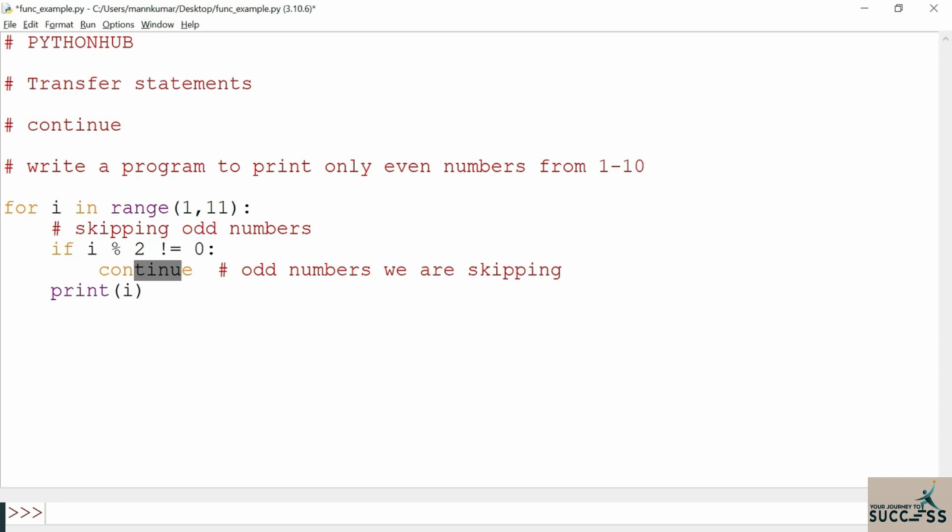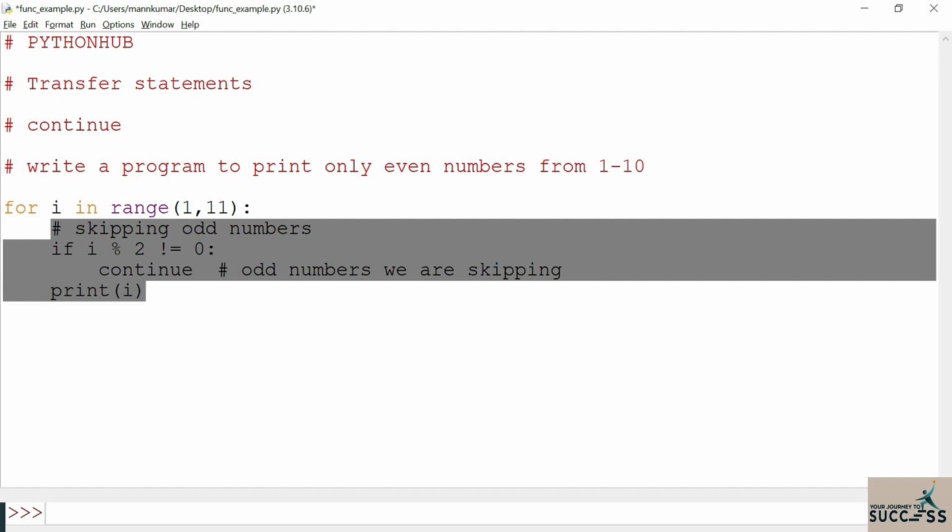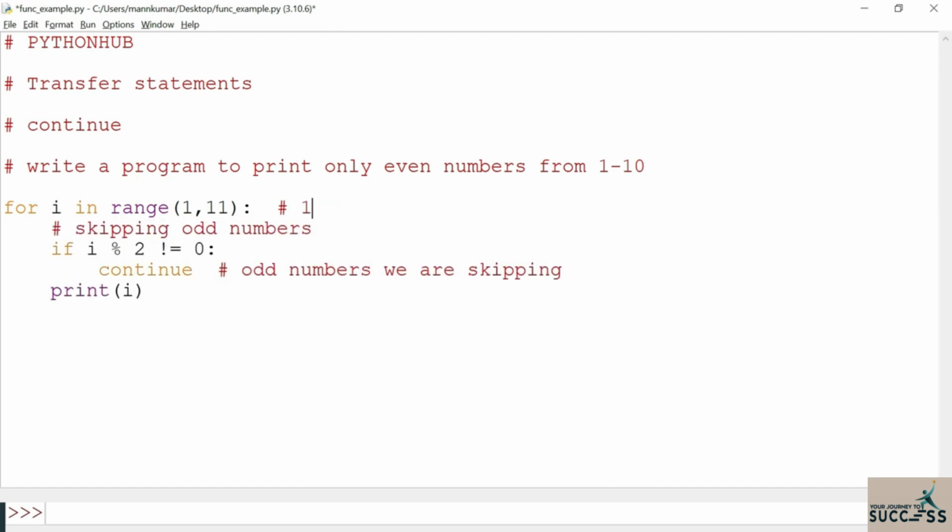Whenever this continue is executed, that particular iteration gets skipped and it moves to the next iteration. Now see, when the i value is 1, this condition is satisfied, so 1 won't get printed because it is skipping that iteration.